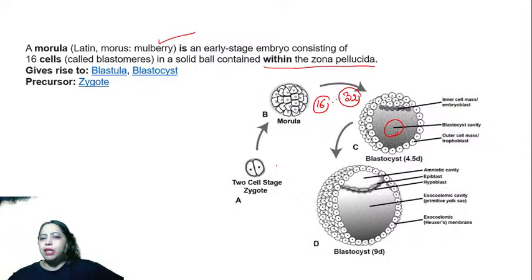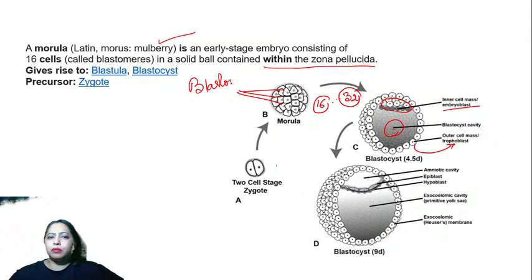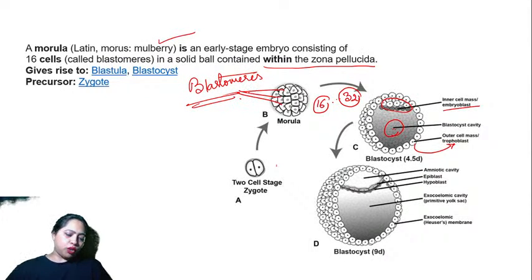It has the blastocyst cavity, and it has the inner cell mass, known as embryoblast, and the outer cell mass, known as trophoblast. What are these cells called? They are called blastomeres.